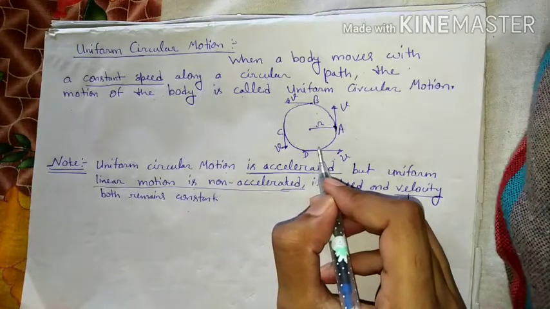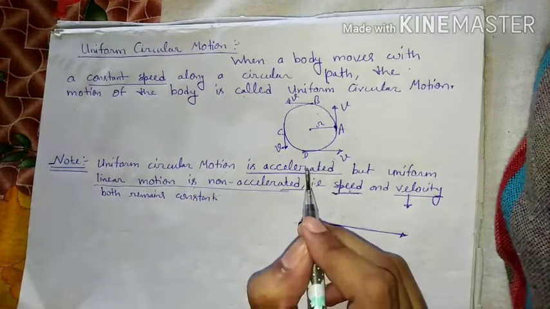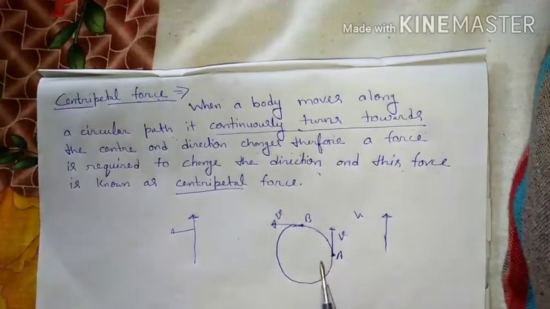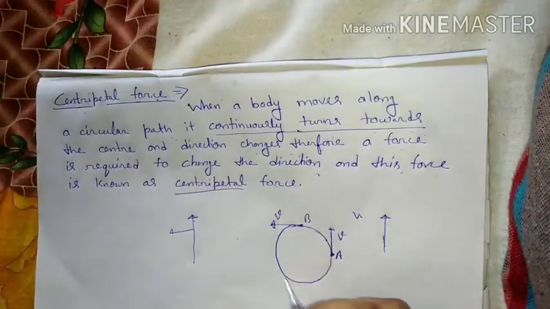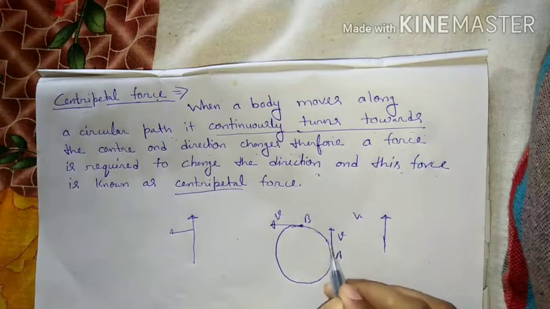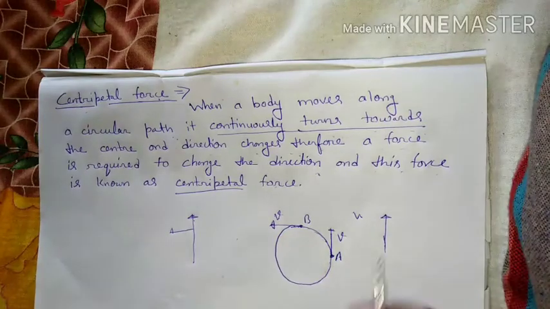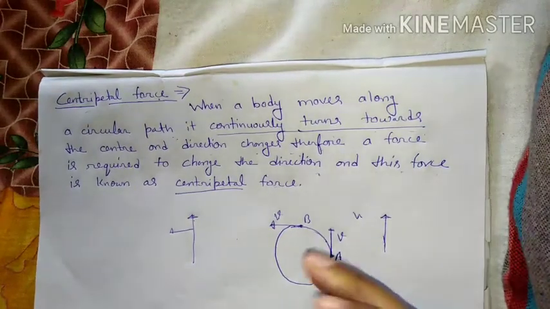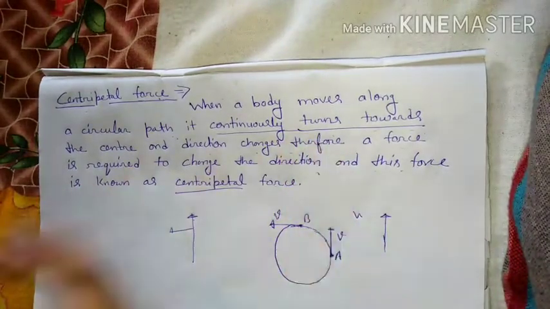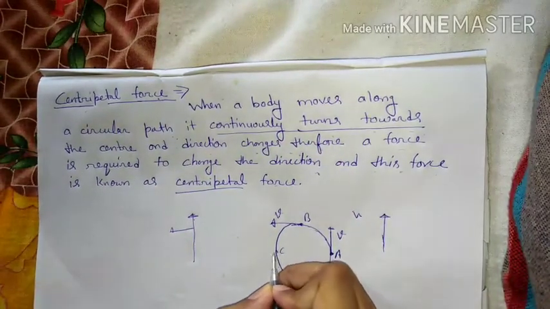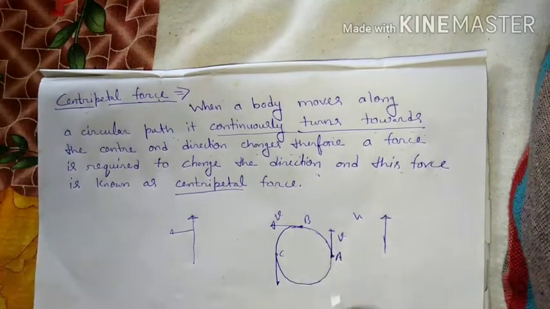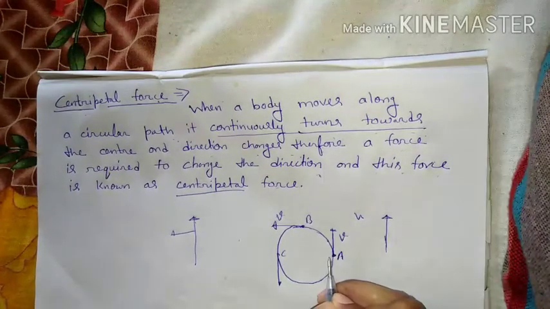So now we will study centripetal force and centrifugal force. Our next topic is centripetal force. Students, centripetal force means when an object is moving in a circular path, its velocity changes at different points. Suppose at point A the direction of velocity is upward, at point B the direction of velocity is left, at point C the direction of velocity is downward. Means its velocity changes continuously in a circular path.